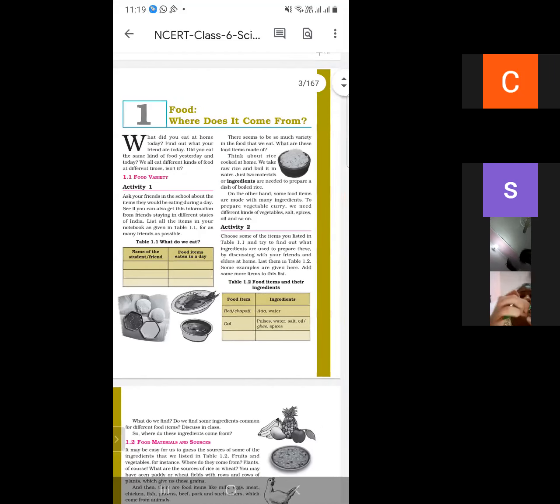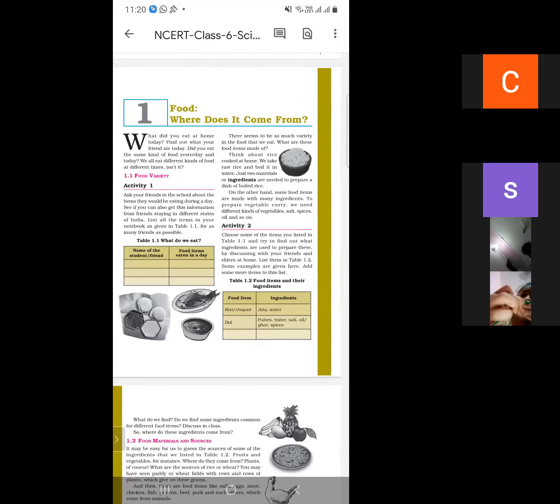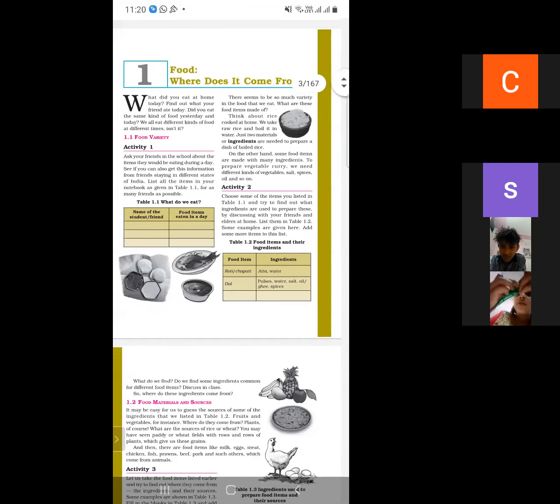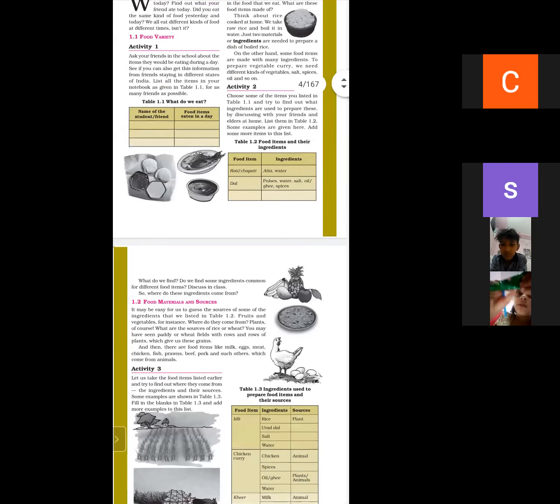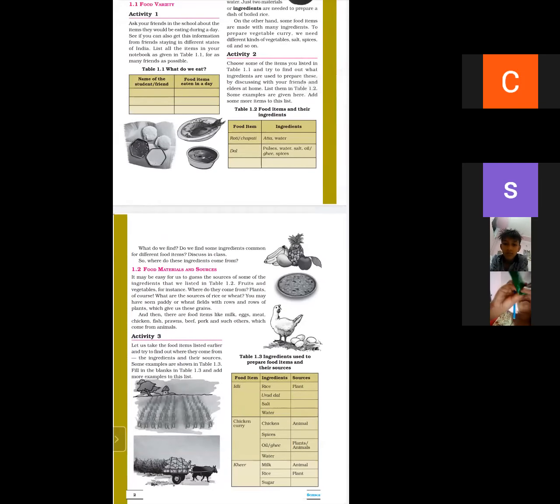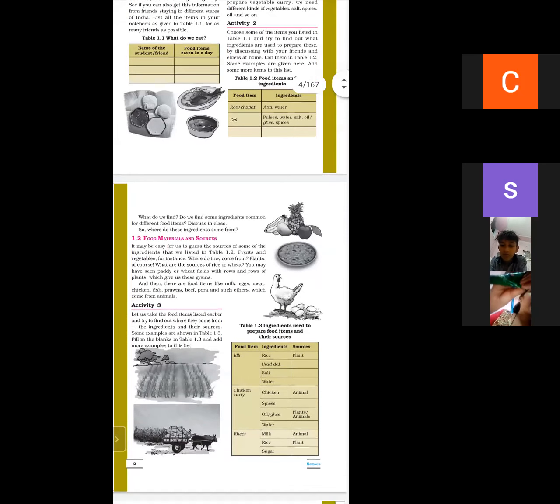Second is, what are the food items and what are their ingredients? First is roti and chapati. What are the ingredients? Atta and water. Second is dal. What are the ingredients? Pulses, water, salt, and spices. Next is, what are the food materials and their sources? What are the food items? Idli, chicken curry, kheer. Idli ingredients are rice, urad dal, salt, and water.